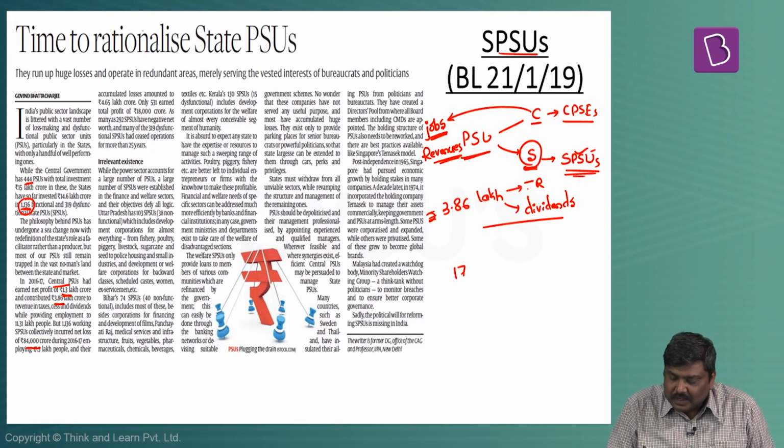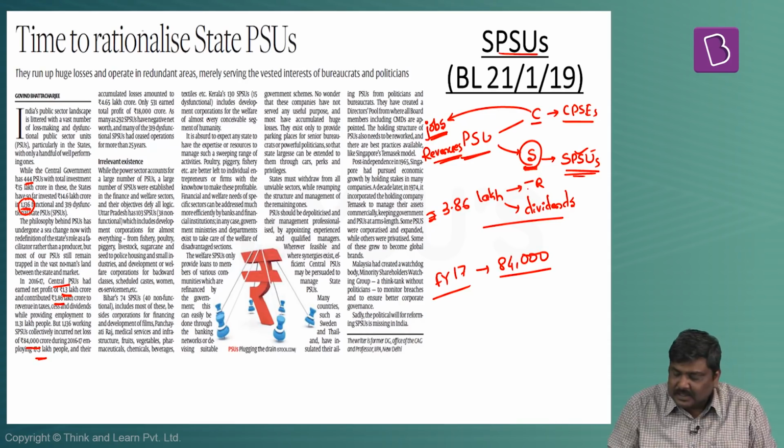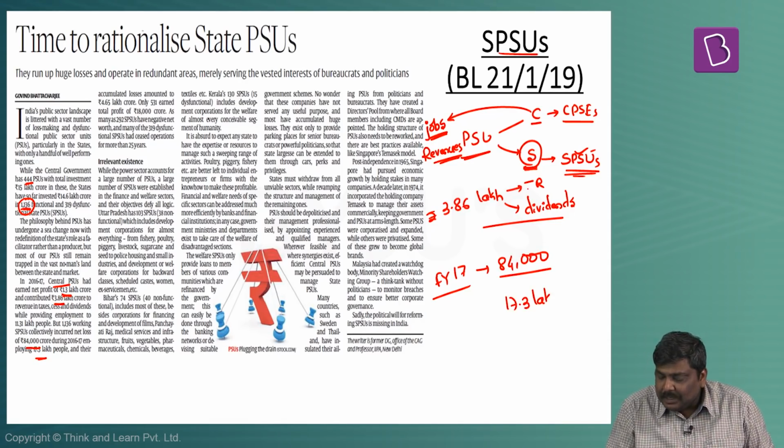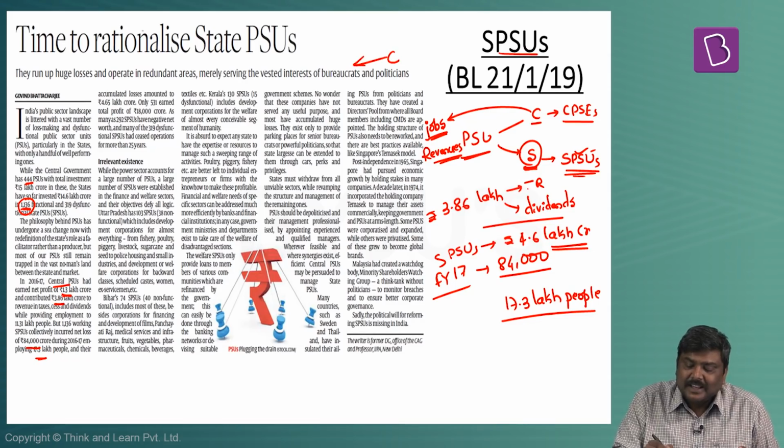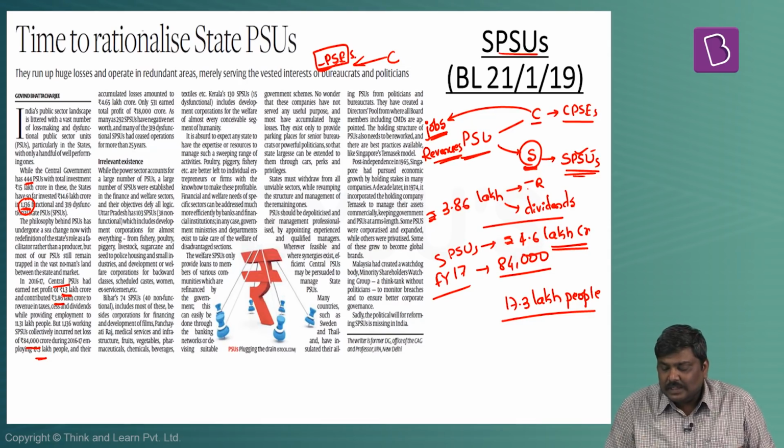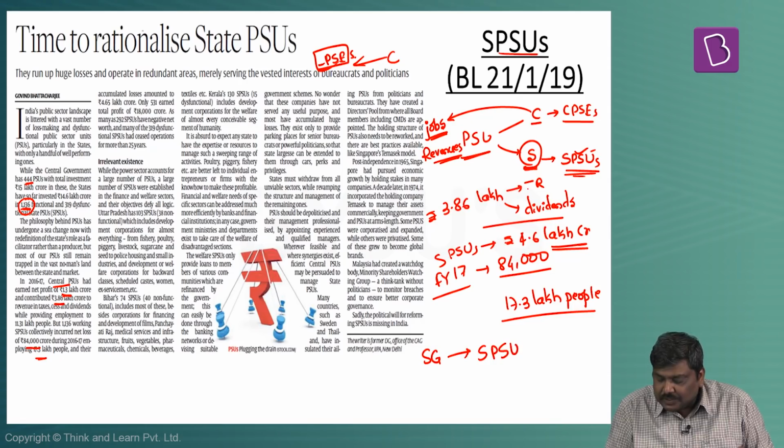Again, for the financial year 17, a loss of 84,000 crore rupees, despite having a huge employment base of 17.3 lakh people, and the accumulated losses of the state PSUs have been more than 4.6 lakh crore rupees. Now, many times we discuss the central government exiting the loss-making CPSEs. This article makes a case for state governments exiting the loss-making SPSUs.